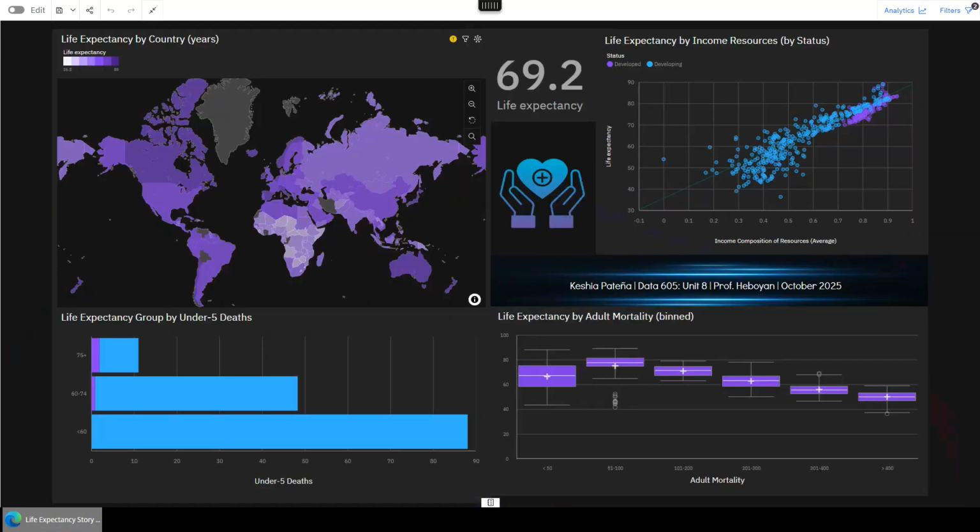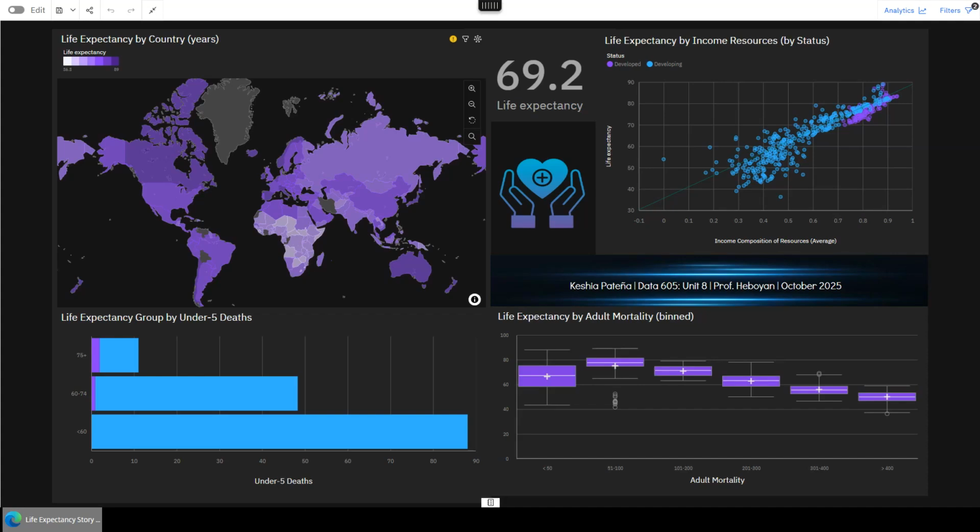At this stage, I wanted to understand why some countries have higher life expectancies than others. The world map makes it clear. Darker areas, like Western Europe and parts of Asia, represent countries where people live longer, while lighter areas, especially in sub-Saharan Africa, highlight regions still struggling with lower life expectancy.